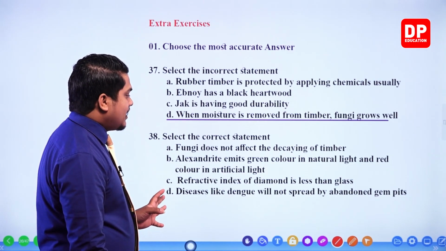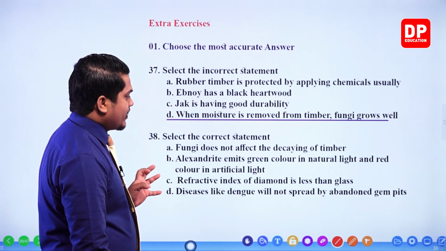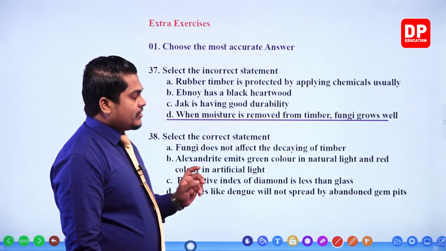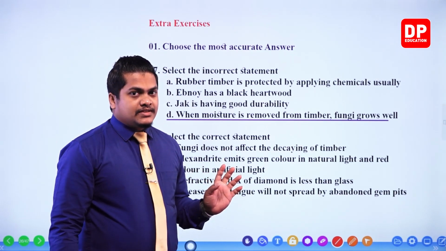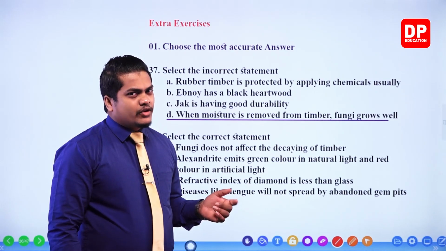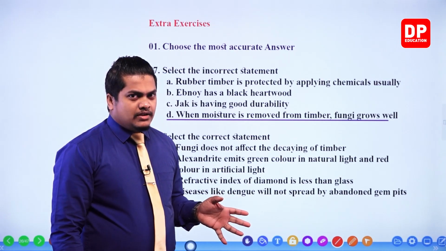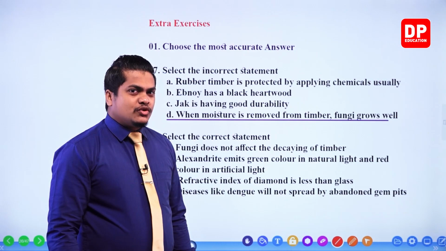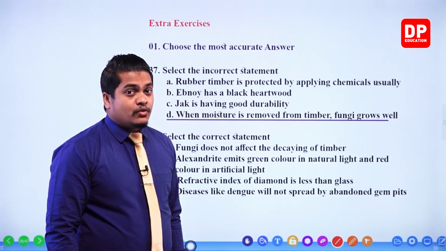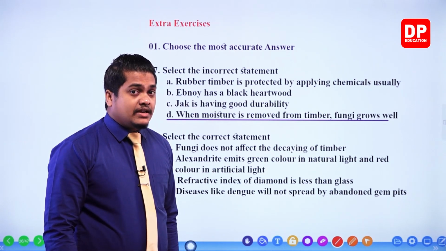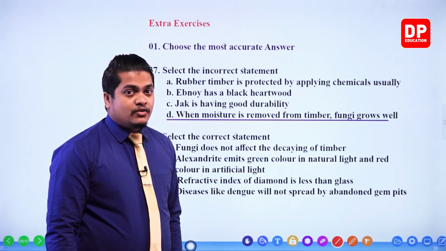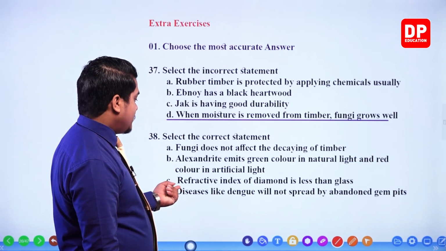Alexandrite is a gem which can emit green color in natural and red color in artificial light. However, sometimes the colors will get mixed up for you guys. In that case, you don't know for sure whether that one is correct or not. Then what you have to do? Go for the others and check whether those things are correct or incorrect. You keep the doubtful one aside. Let's see the other one, third one.